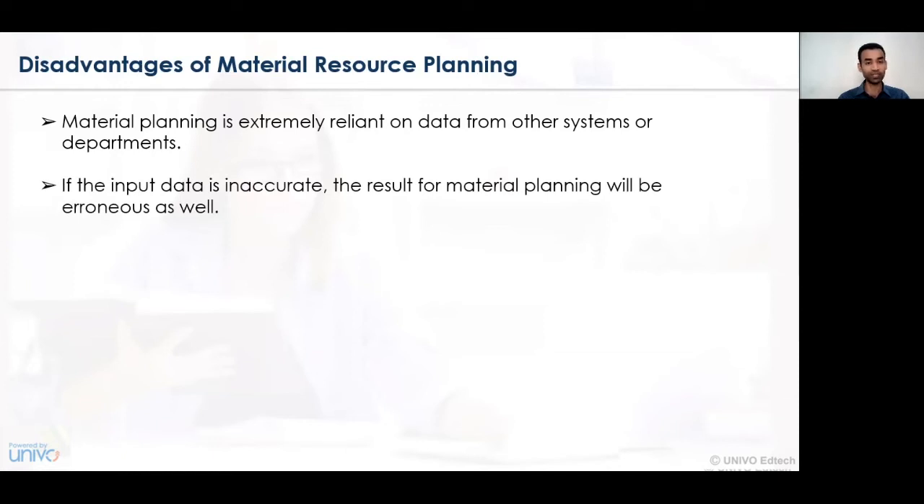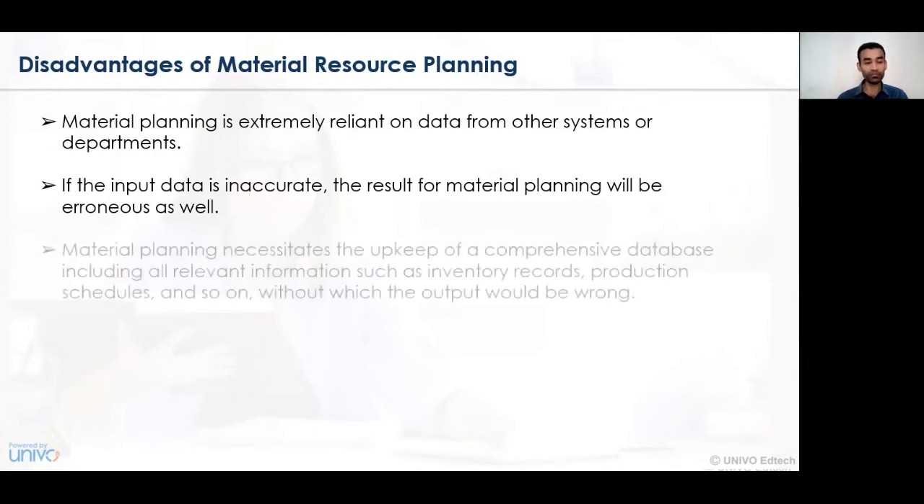Another disadvantage of material requirement planning is that if the data is inaccurate, the resultant material that is being planned in the inventory or stores department will also be erroneous, and it will also not be in proper order. And hence, we have to see that whatever data has been provided should be very specific and accurate, and there should be no mismatch within the data.